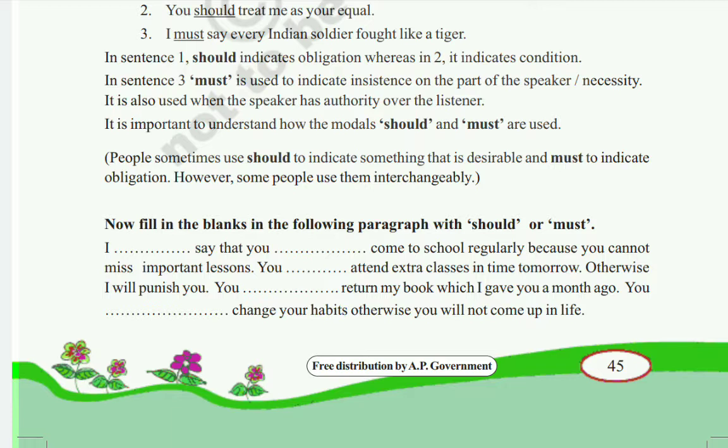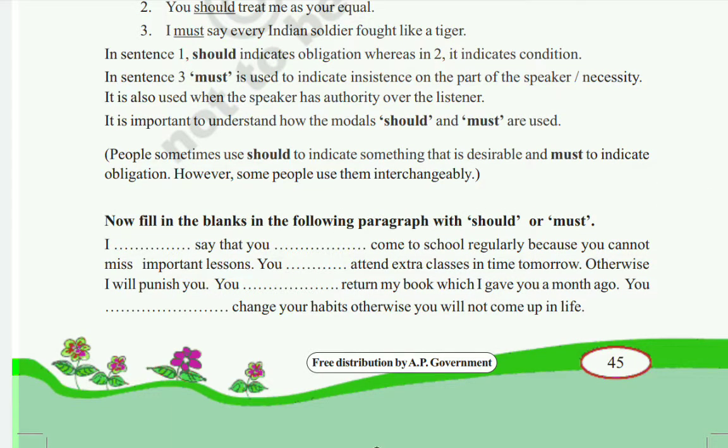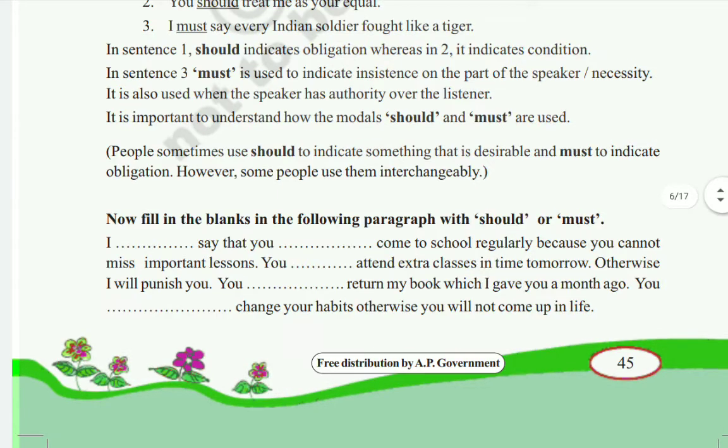You must attend the extra classes tomorrow, in time, otherwise I will punish you. You must return my book which I gave you a month ago. You should change your habits, otherwise you will not come up in life.